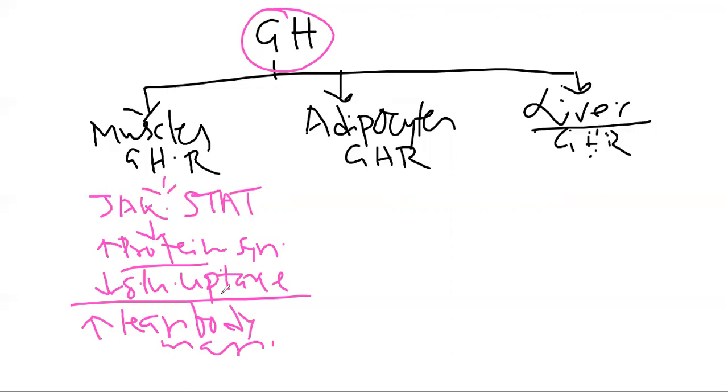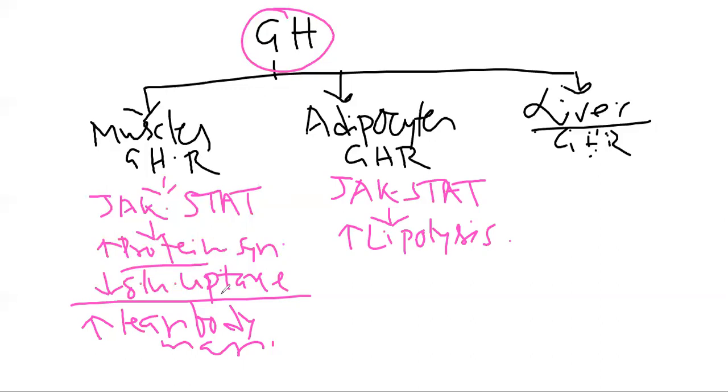In the adipocyte, there will also be JAK-STAT pathway mediated action, Janus associated kinase and signal transducer and activator of transcription. So what will this pathway produce? Breakdown of the fat cells. So increased lipolysis will occur in the fat cell, as well as a decrease in glucose uptake. So peripheral utilization of glucose is decreased by the action of the growth hormone. Glucose uptake here is also reduced, and this is the way it works on the adipocyte.